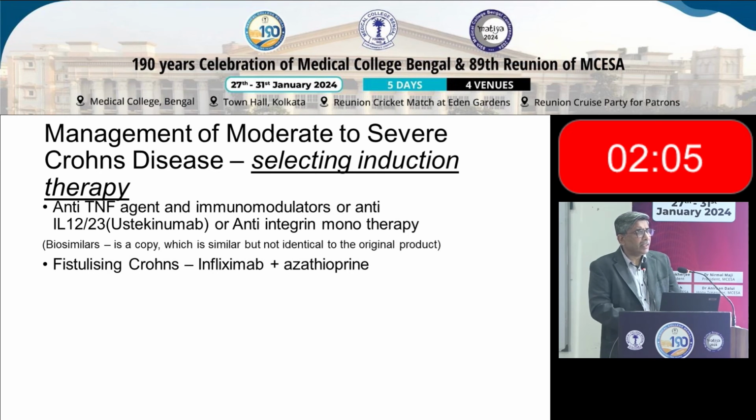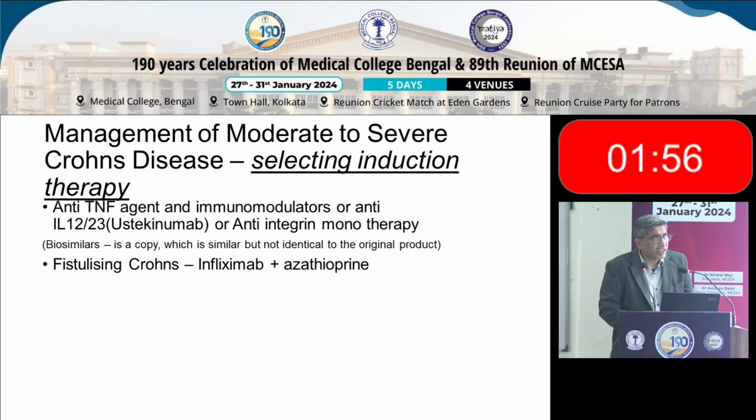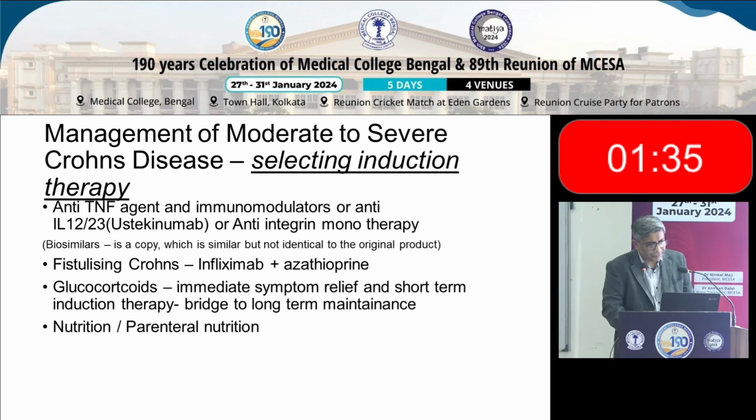Here, for our Indian context, I will also mention biosimilars. This is very useful for us. What is a biosimilar? It's a copy which is similar but not identical to the original product. However, it's much cheaper than the original product. So often we do use biosimilars. Very briefly, as I was mentioning, in Crohn's, you will see fistulating disease, and in those cases, infliximab along with azathioprine has been quite a drug of choice for most of us.